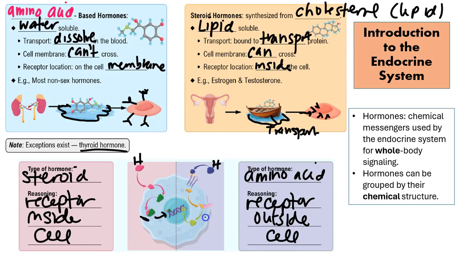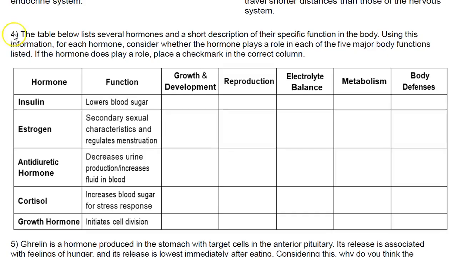Okay, so let's go ahead and get into some worksheet examples related to some of the information we just talked about. I'm going to focus on number 4. It says the table below lists several hormones and a short description of their specific function in the body. So I can see I have a hormone here and the function, and then I have all the different types of body functions here. It says using this information, meaning the hormone and its function, for each hormone, consider whether the hormone plays a role in each of the 5 major body functions listed. If the hormone does play a role, place a check mark in the correct column. All right, let's go ahead and get started.